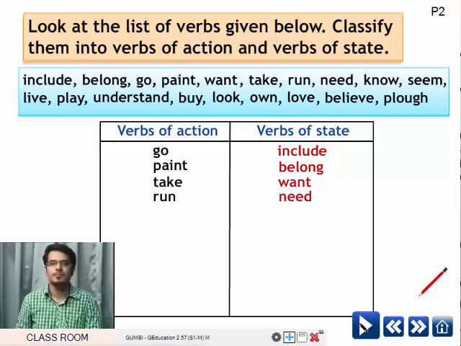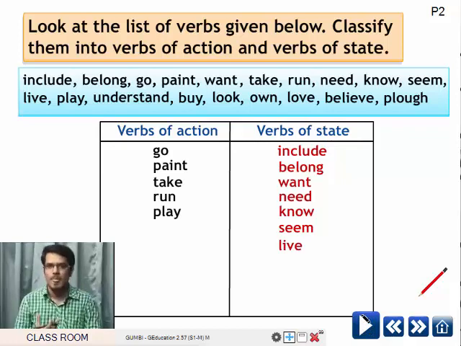Know. Know belongs to verbs of state. See. There is no action seen. Leave. You just stay there. There is no action seen. Play. Understand. It belongs to verbs of state.